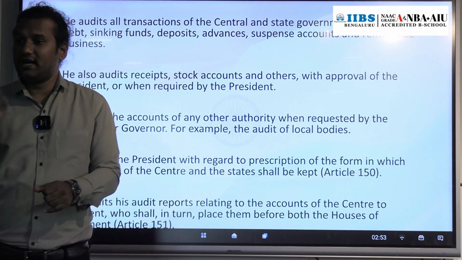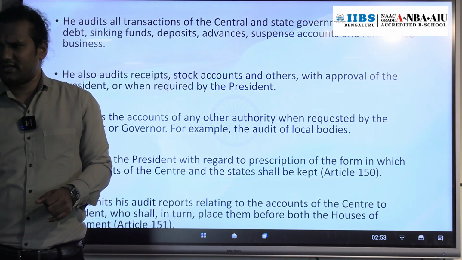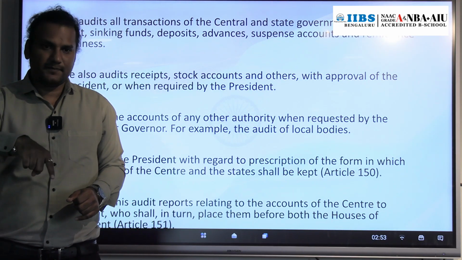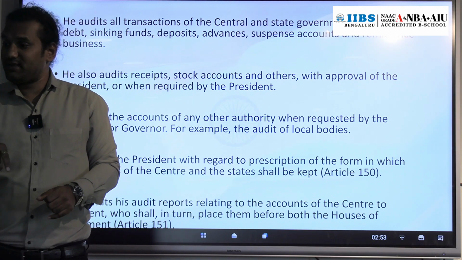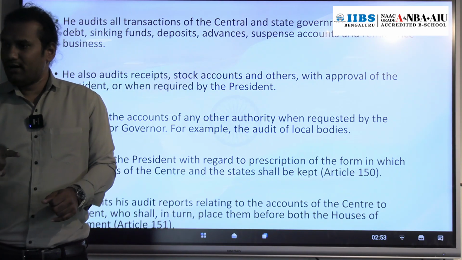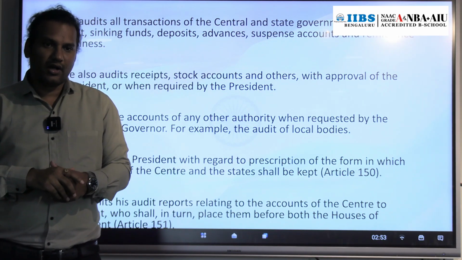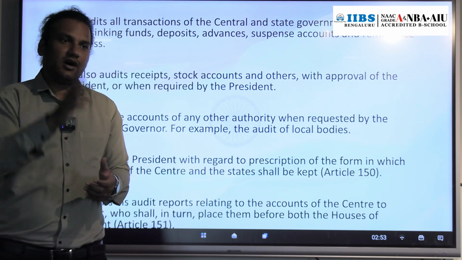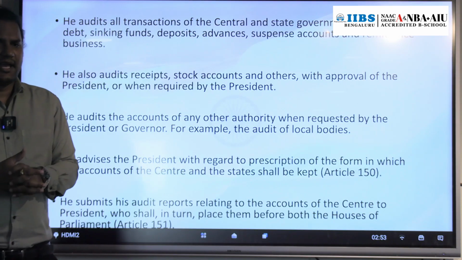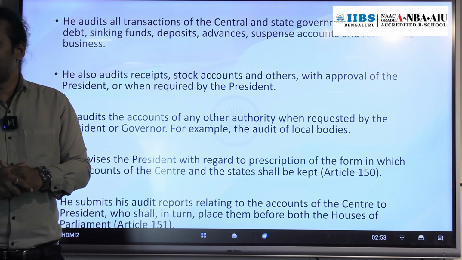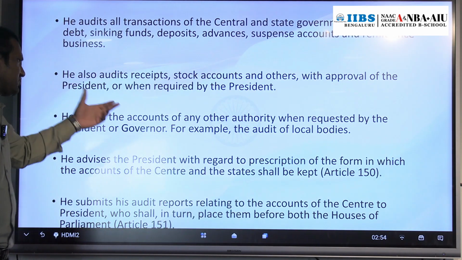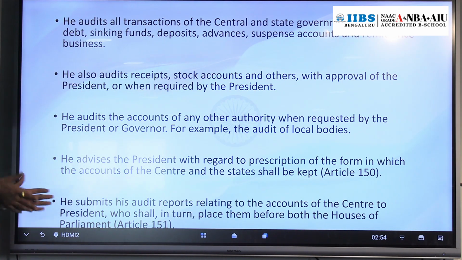It is not obligatory. For example, it is not mentioned in the act that CAG should audit. But in the act it is mentioned that if it is required by the president to audit a particular body's account, then CAG has to audit it. So in that way, CAG also audits the receipts and expenditure as well as the accounts or transactions related to local self-government, either Panchayat Raj institutions or urban local bodies.